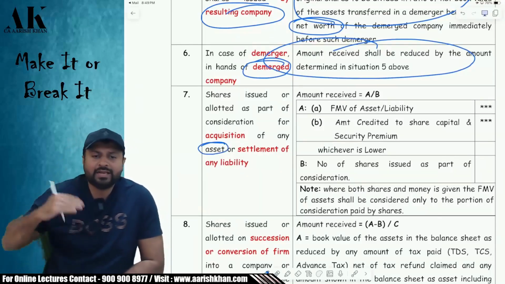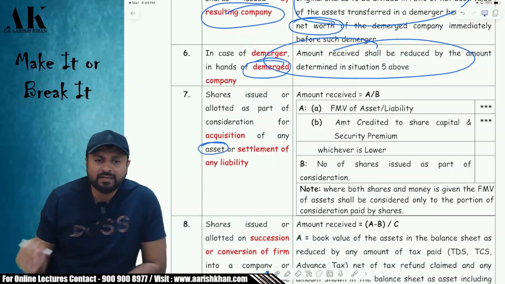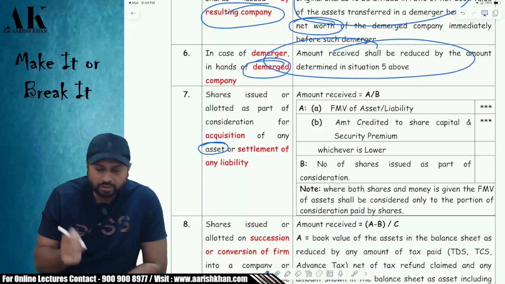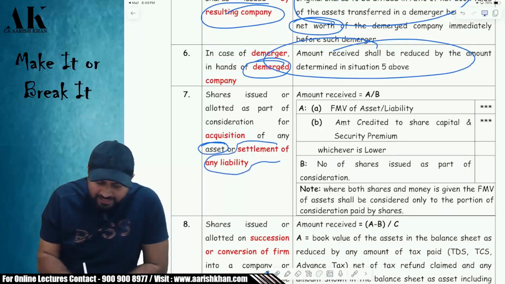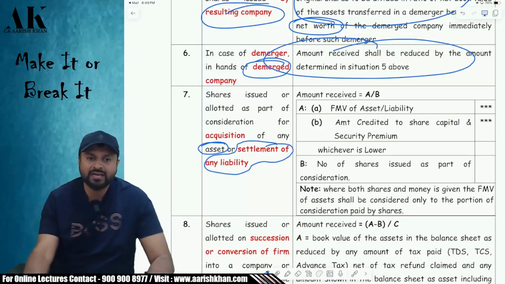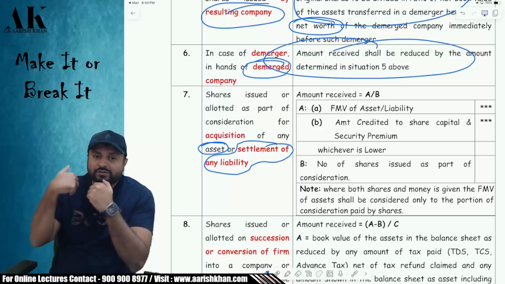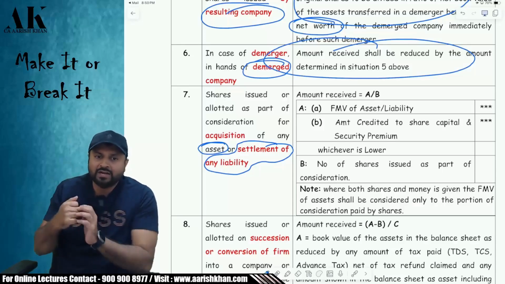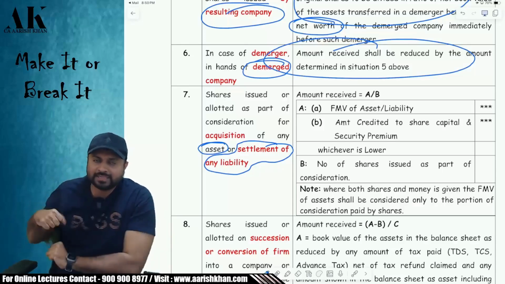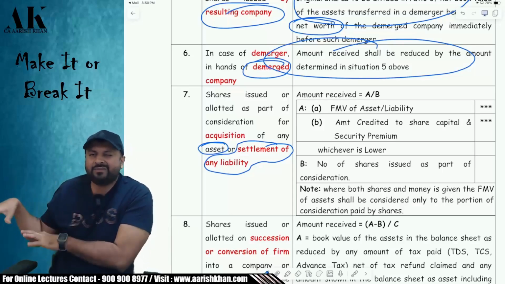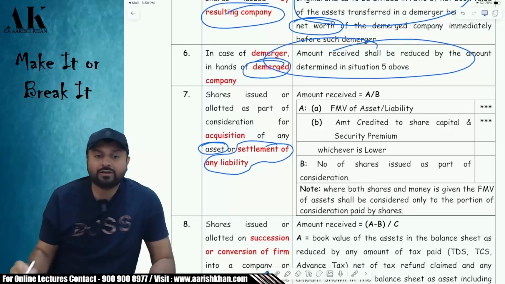And in return, what has the company given me? Not money, but shares. Or the company has given me shares for settlement of some liability. Listen carefully: how have I got the shares? I have got the shares because I sold some asset to the company, or I have given some services to the company. The company is liable to pay me some money, and in exchange for money, they have given me shares. This is how I got the share.